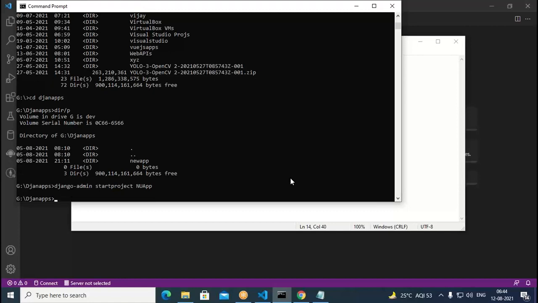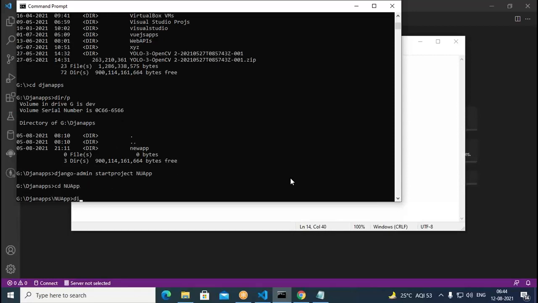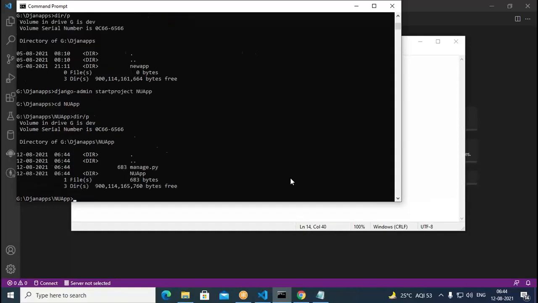So what happened here, a folder is created and a project is started for us. We can go into that particular folder, cd NU app. Okay, so here if you see what files are available, we have here one manage.py and one more thing, NU app. So manage.py is available for us. Now you can start running this particular thing. You can go to that concerned folder, then here we can start running this.